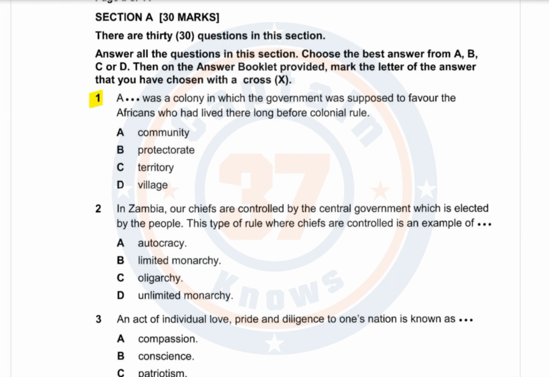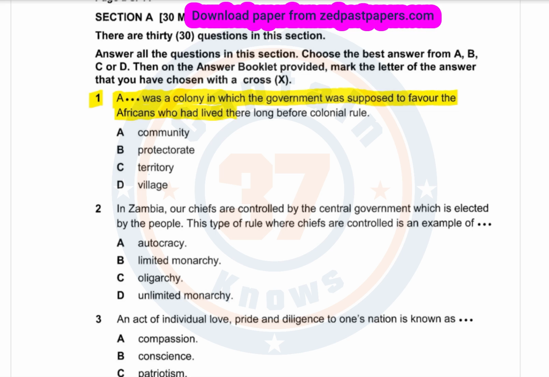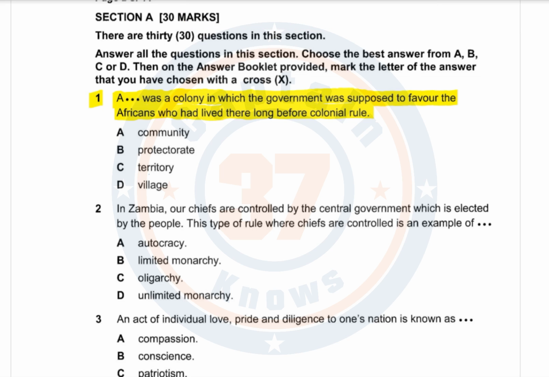Question number 1. A dash was a colony in which the government was supposed to favor the Africans who had lived there long before colonial rule. So what do we call this place where the government was supposed to favor people who already lived there? Is it A, a community? B, a protectorate? C, a territory? Or D, a village? The answer is B, a protectorate.